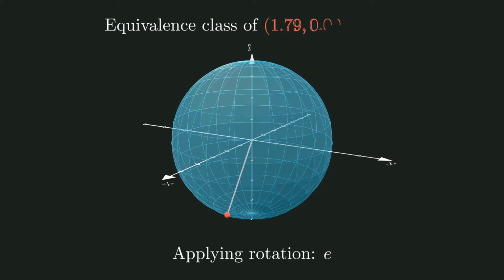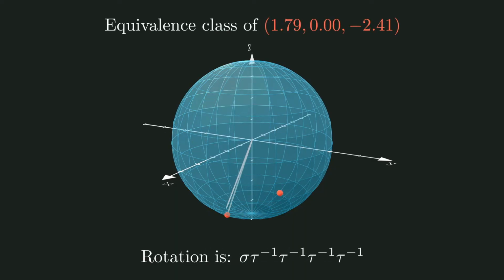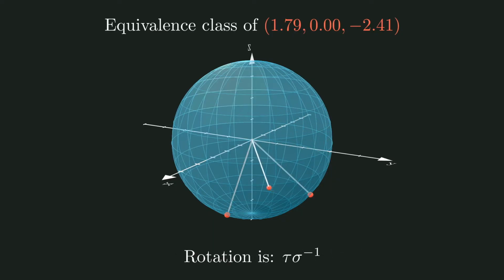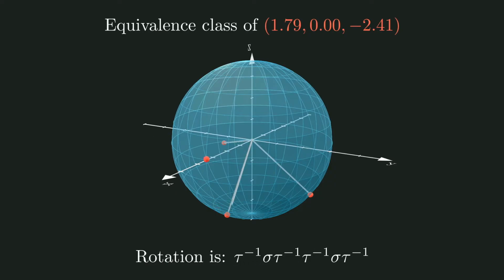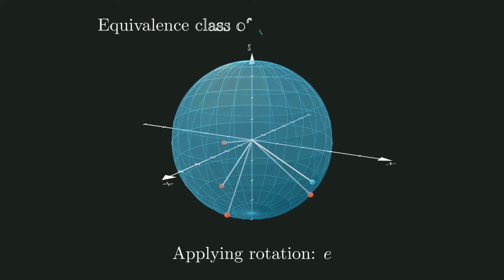Let's once again look at how the equivalence classes are formed. We apply rotations from G sigma tau to it. Each color here represents a unique equivalence class. Of course, as was the case with the non-measurable set and the tree of the free group, this is an infinite process of which we can only show a finite part.